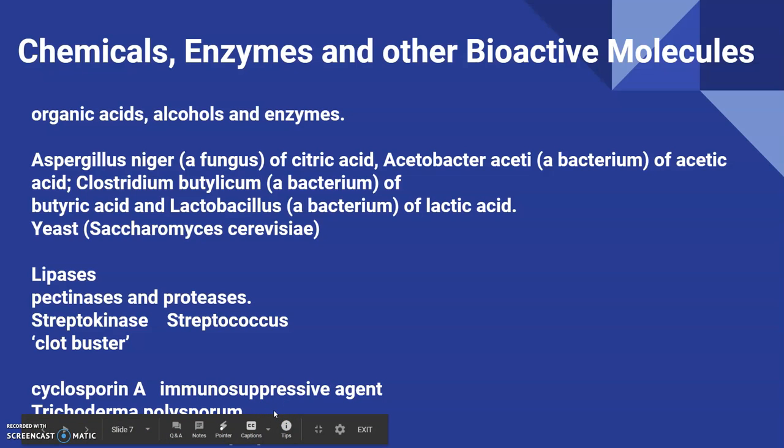Statins produced by the yeast Monascus purpureus have been commercialized as blood cholesterol lowering agents. It acts by competitively inhibiting the enzyme responsible for the synthesis of cholesterol.